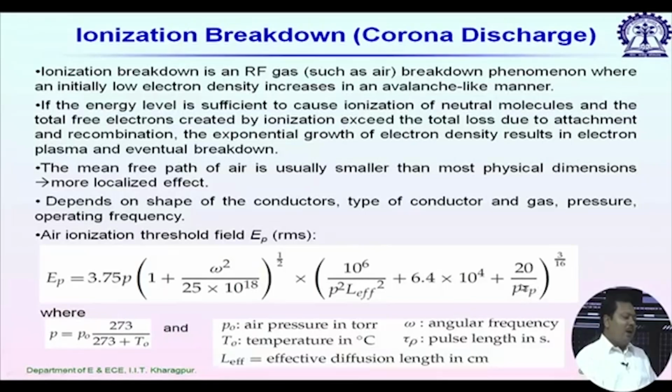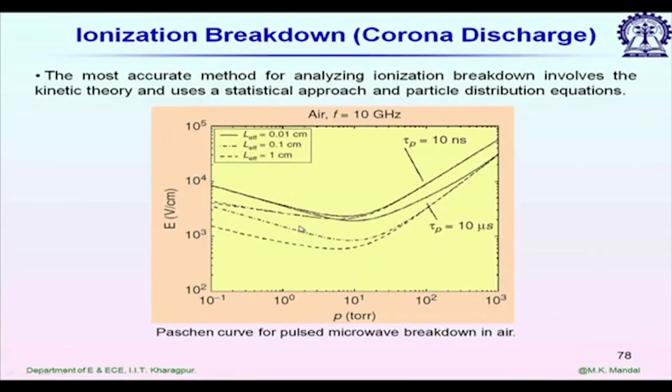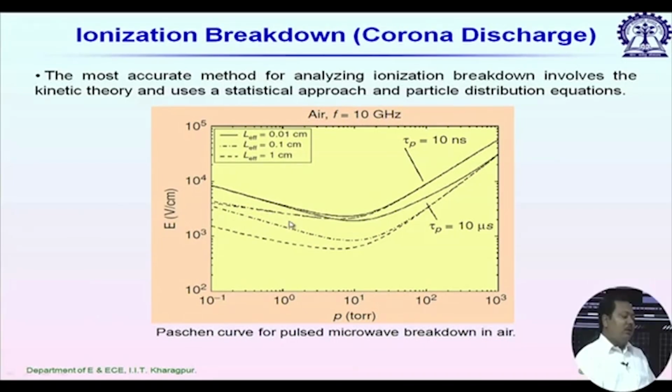So, if I increase the tau p value, what will happen? E_p will decrease. So, ionization breakdown can occur at a much lower electric field value. We have a curve here for threshold electric field value versus pressure. This is called the Paschen curve for pulsed microwave breakdown in air for different L effective values.